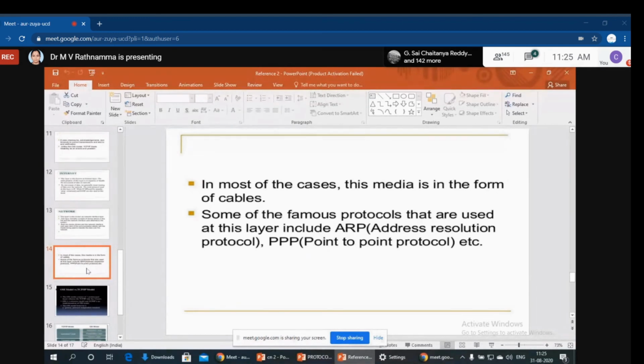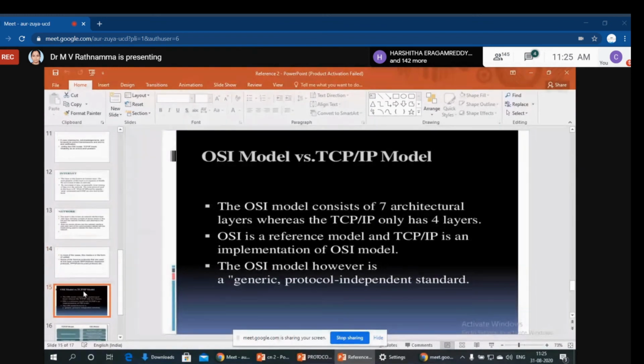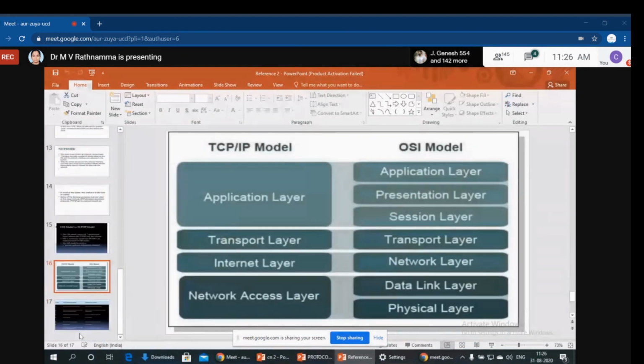Now after that, we have the next topic. We need to compare both the OSI model and the TCP/IP model. In this comparison, we were clear that in the OSI model we have 7 layers, but in TCP/IP we have only 5, though we can also call it 4. That means the number of layers has been reduced in TCP/IP.